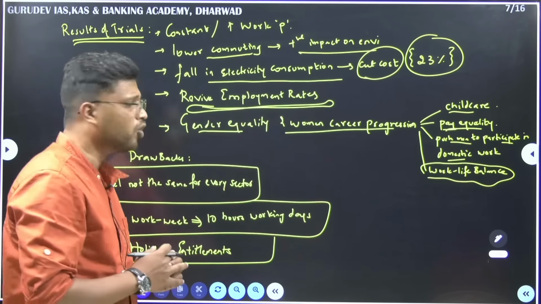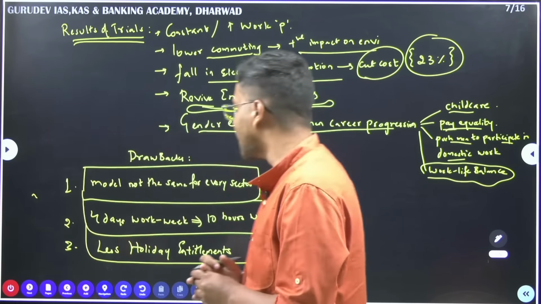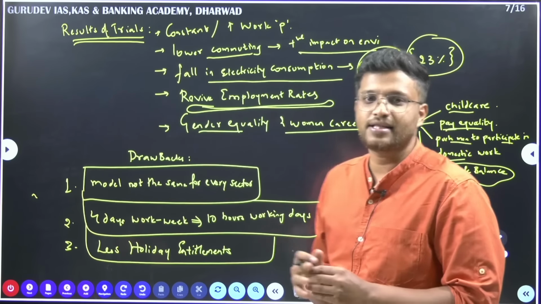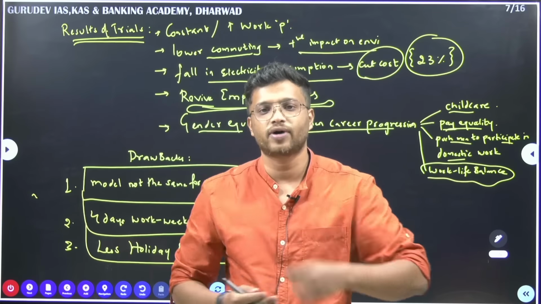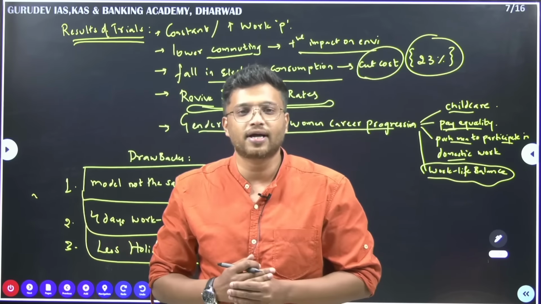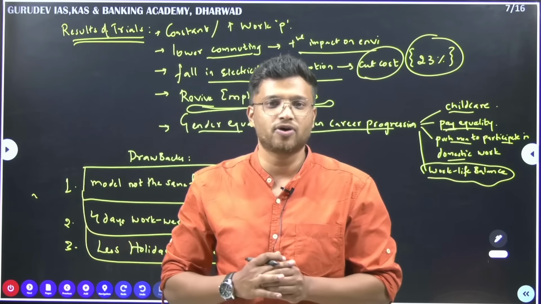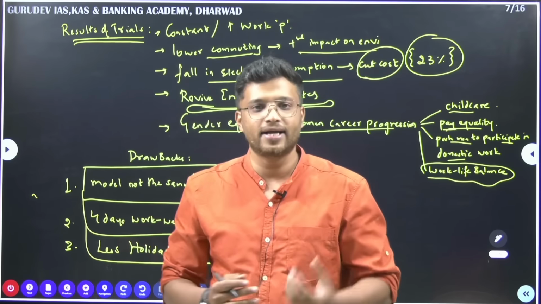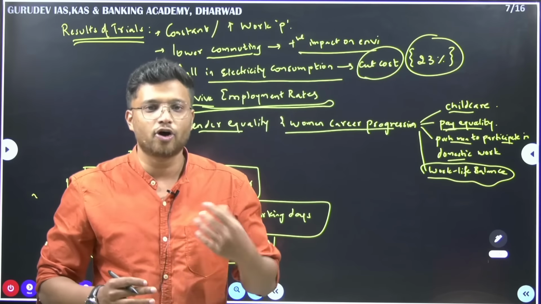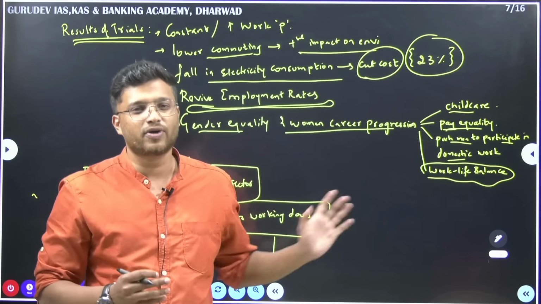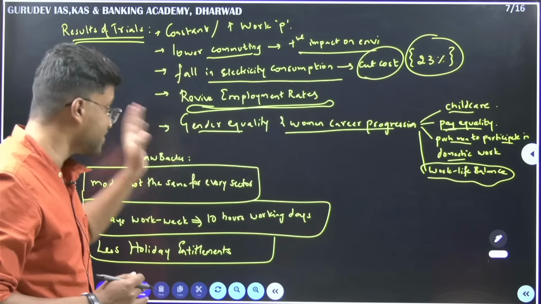But what are the drawbacks? The drawbacks here are that the model is not the same for every sector. This model is fine for workers in the service sector, but imagine a hairdresser: he cannot cut more hair just because he has to work less. So this model cannot be adopted by all industries. It has to be adopted after studying other industries. This is one of the drawbacks of the result of this trial.